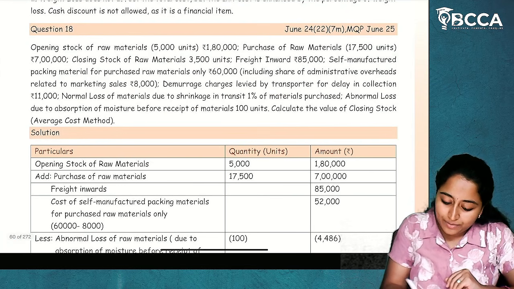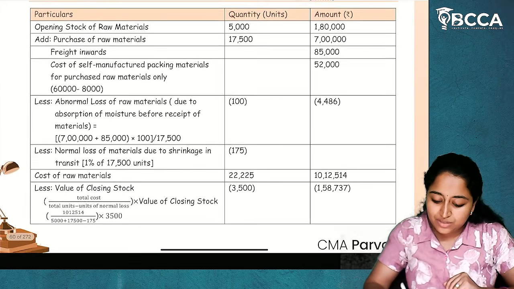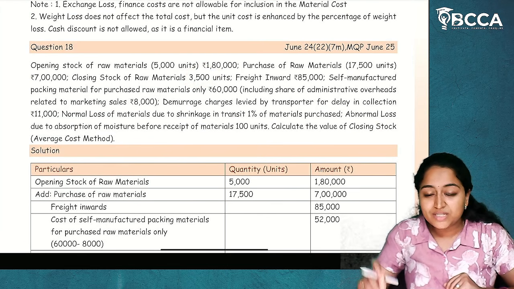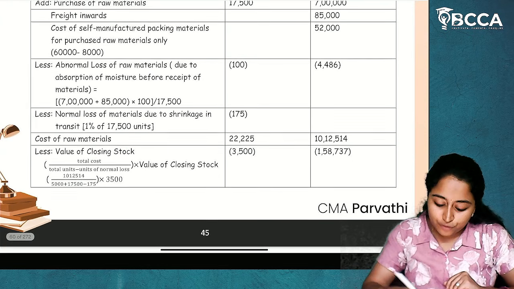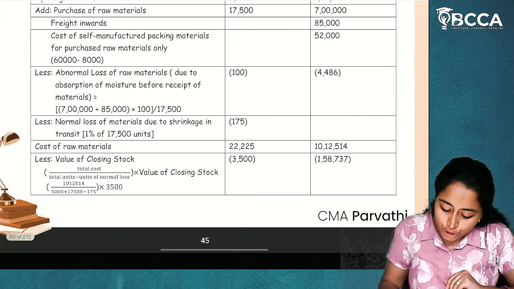We will get the cost of raw materials. From this cost of raw materials, we have to take the closing stock. Now, what is closing stock? 3,500 units are given. Cost is not given. So, what is the value of closing stock? We are going to derive it.